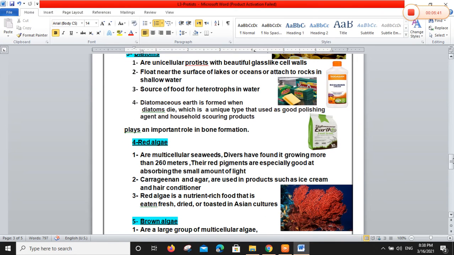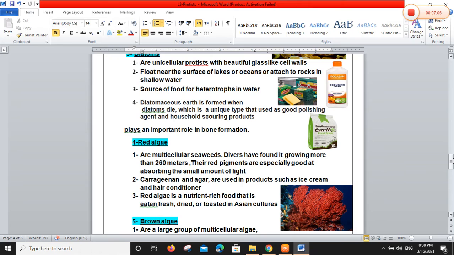Group number four, red algae. Red algae, I mean nutrients or food. Yes, people, especially in Asian cultures, depend on red algae as a good food rich in nutrients.